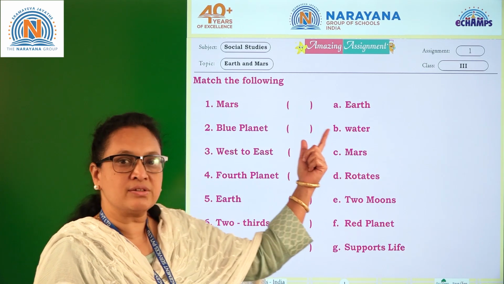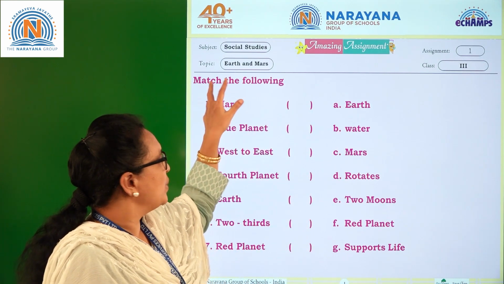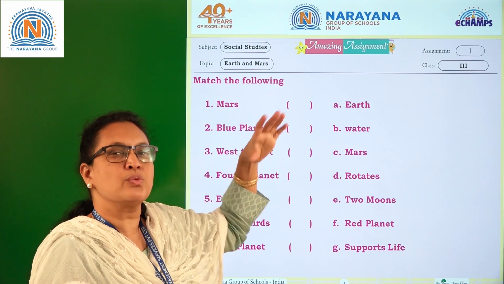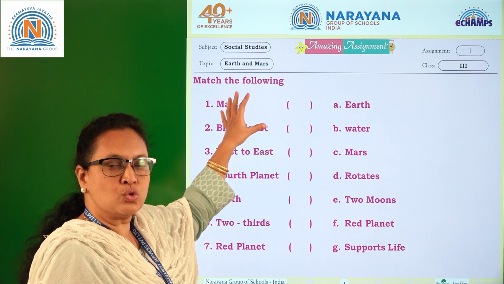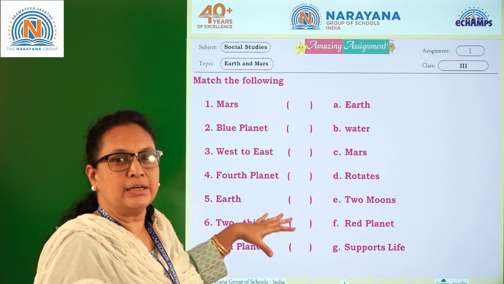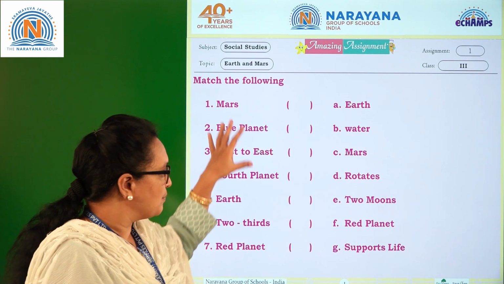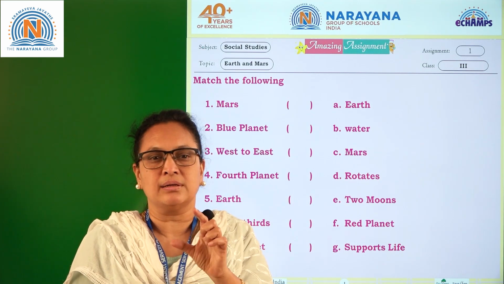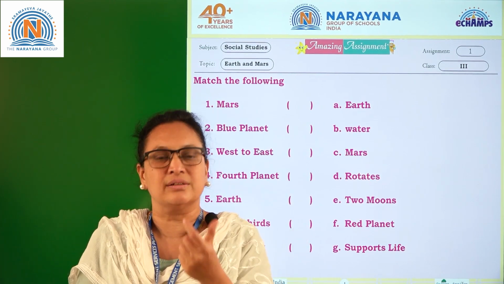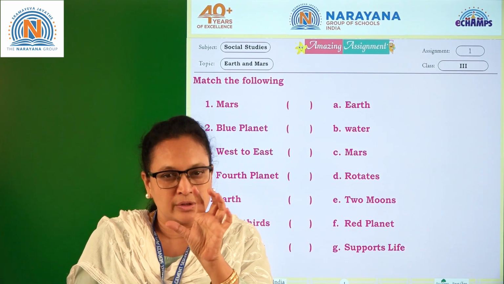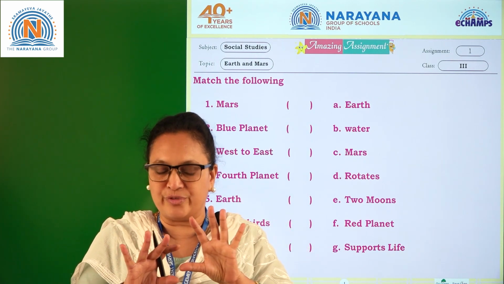Today we have the class 3 assignment on the topic Earth and Mars. This is a very small topic. We try to merge these two concepts in Match the Following. Let me see whether you are able to answer the bits or not. Just observe it. It is a little complicated. When we start doing the assignment, you may feel a little complicated, a little confused. Let me see whether your confusion and complication can be sorted out very clearly.